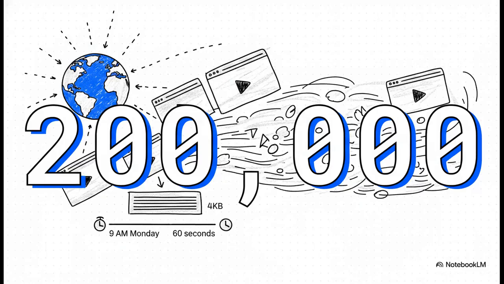Let's dive in. Picture this. It's 9 a.m. on a Monday. A celebrity writer publishes a highly anticipated post, and within 60 seconds, that single URL is getting hammered with 200,000 concurrent requests from all across the globe. And behind that URL sits a database row of maybe 4 kilobytes?